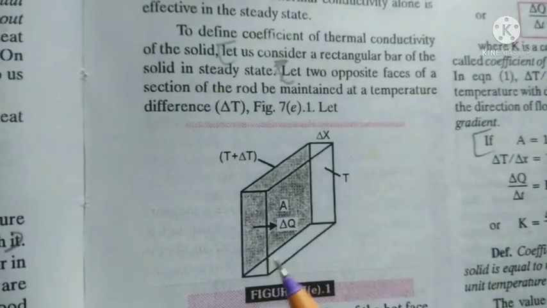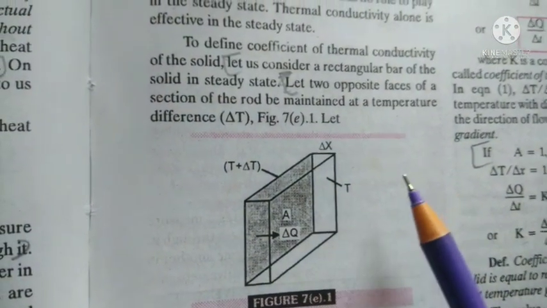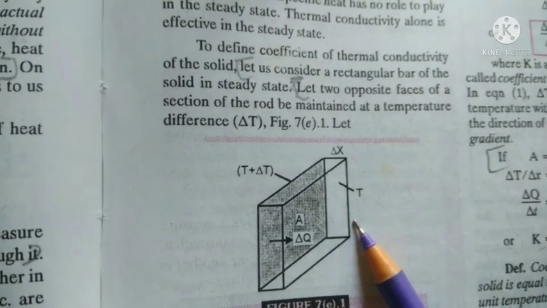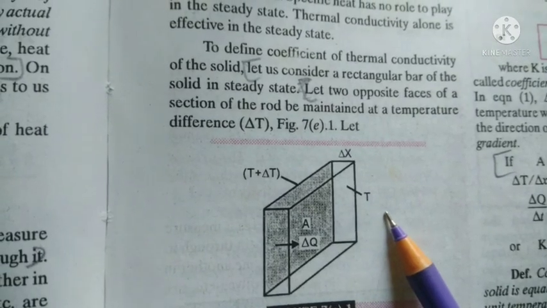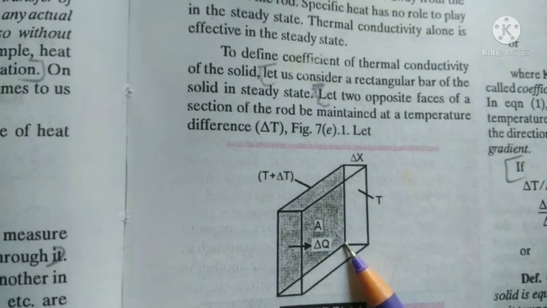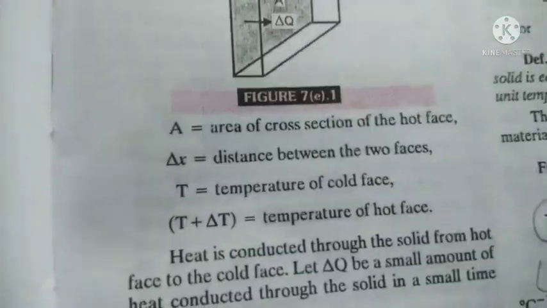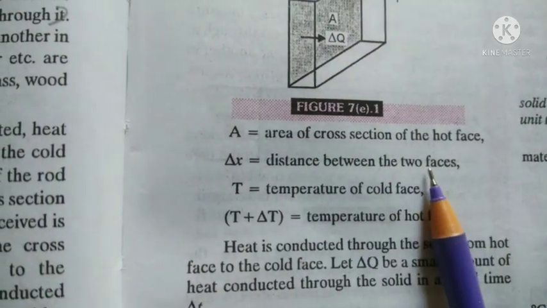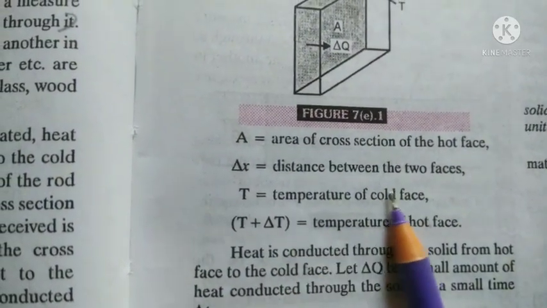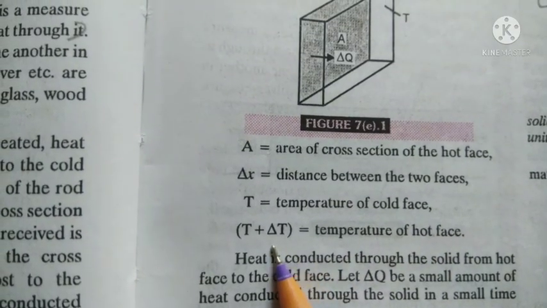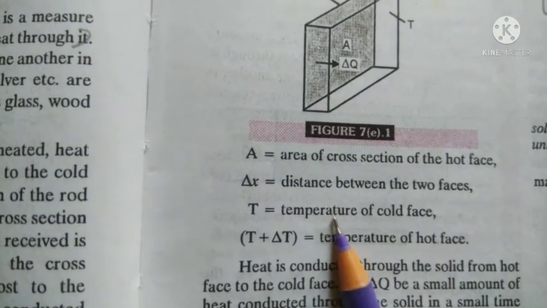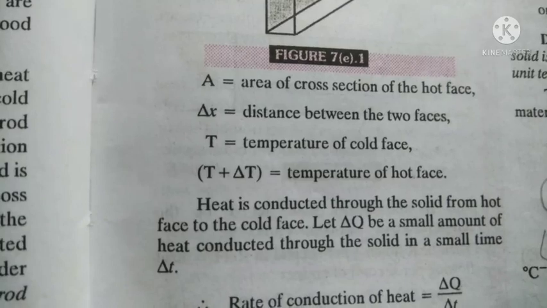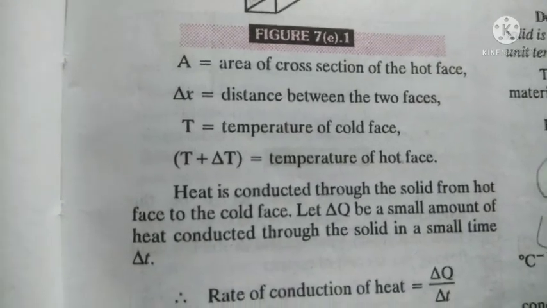Now to define the coefficient of thermal conductivity of the solid, let's consider a rectangular bar of the solid in steady state, and let two opposite faces of the section of the rod be maintained at temperature difference delta T, where A is the area of cross section of the hot face and delta X is the distance between the two faces. T is the temperature of the cold face, and the temperature of the hot face is T plus delta T. मतलब hot face और cold face के बीच में जो temperature का difference है वो delta T है.